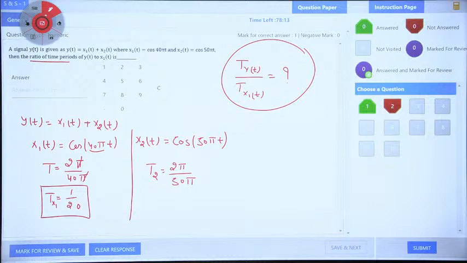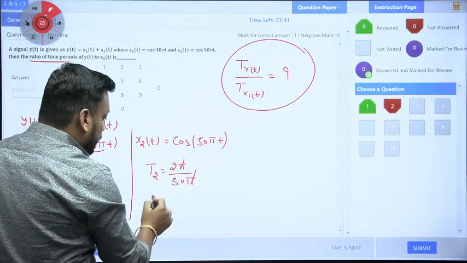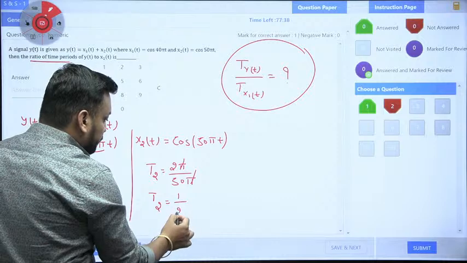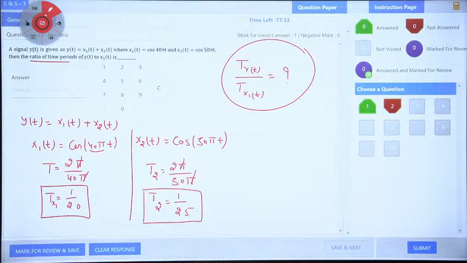So some students are saying that the answer is 4, sir. Okay, very good. Abhishek has replied. I am waiting for some other responses as well. I will feel very happy if you attempt it honestly and reply. I think one student has replied already. So T2 is nothing but what, guys? Is it 1 by 25? Yes, T2 is 1 by 25 and T1 is 1 by 20.